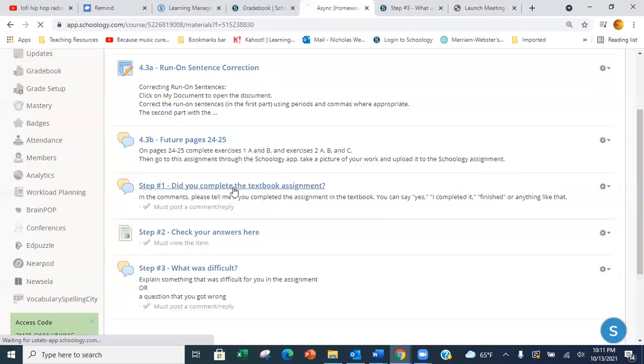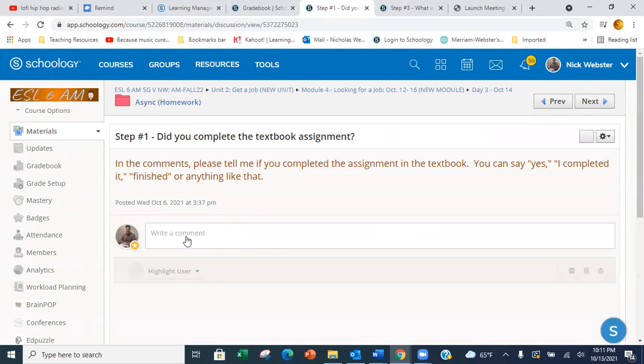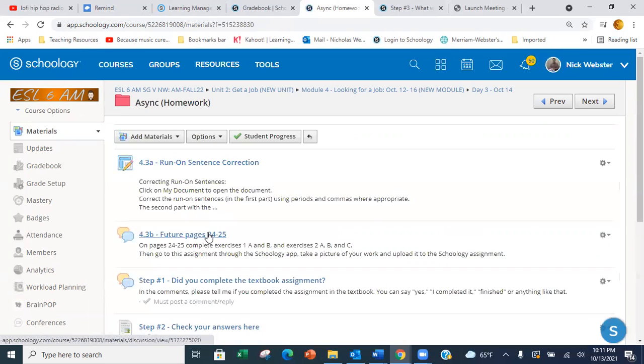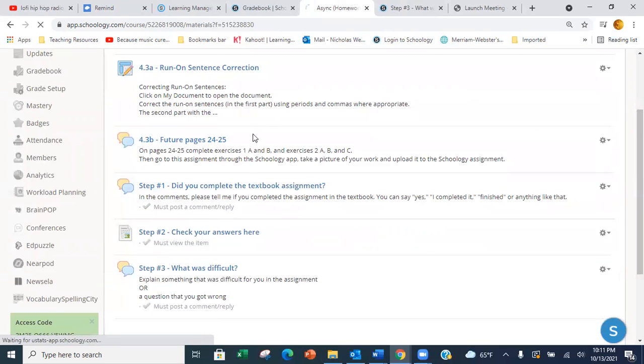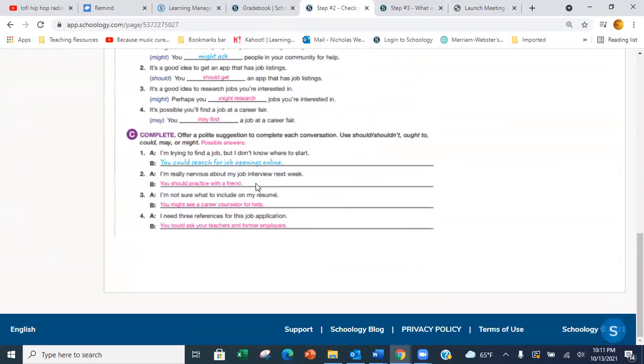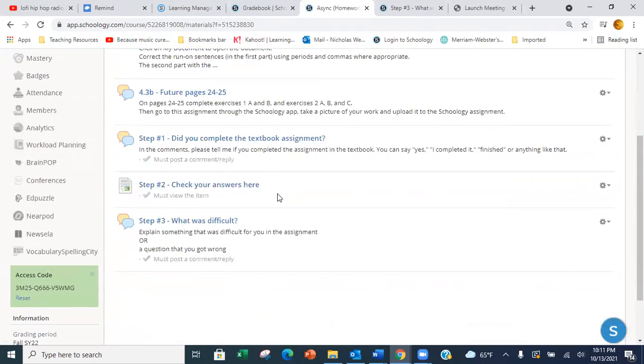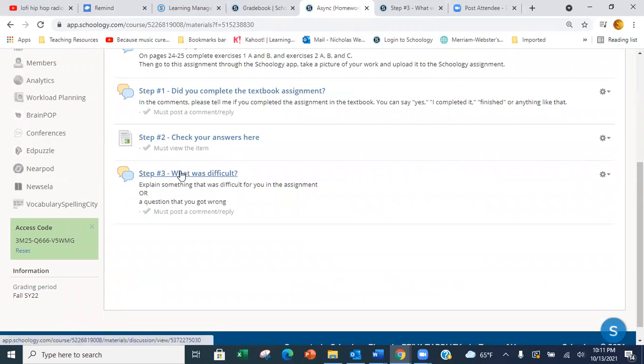The first step is to tell me, did you complete the assignment? Just write yes, or I did, or it's finished, something that lets me know it's finished. Then step 2, check your answers. These are the correct answers. Check them and compare them to your answers. Then the final step, this is the one that I'm going to grade and make comments on.